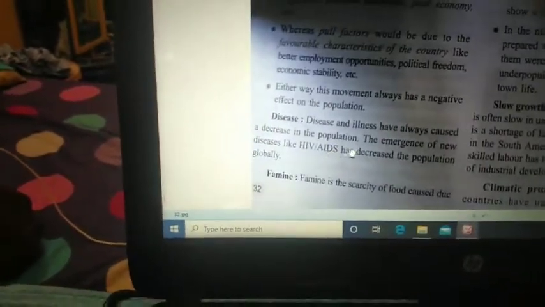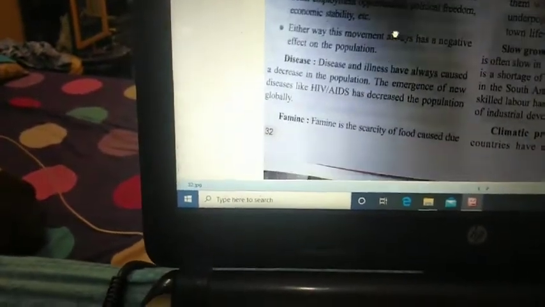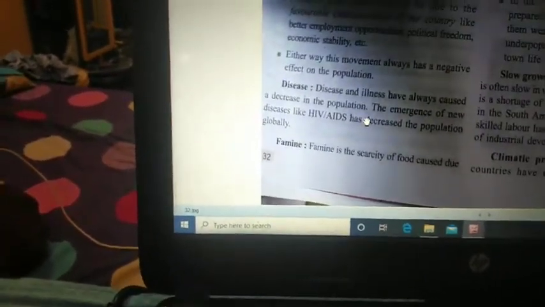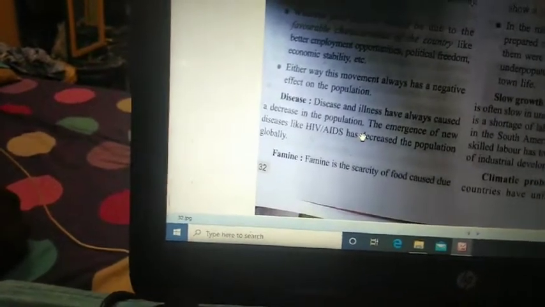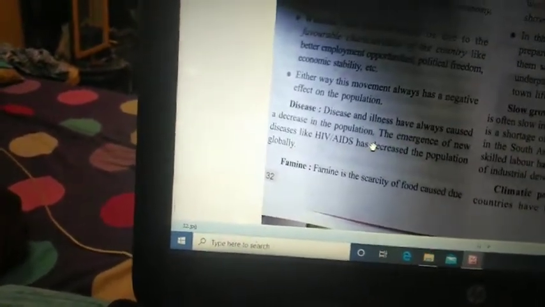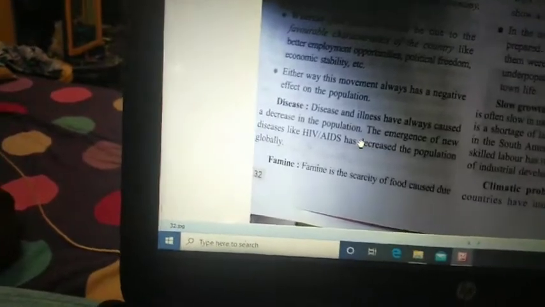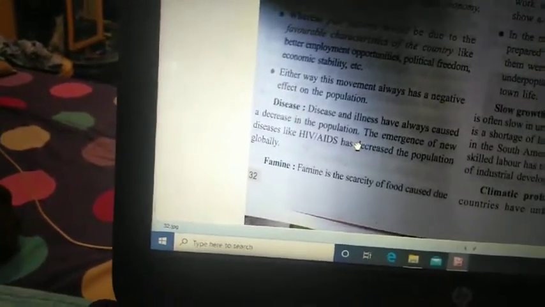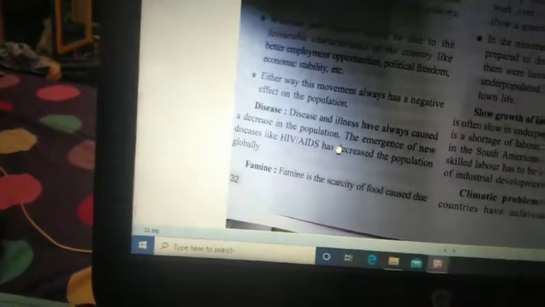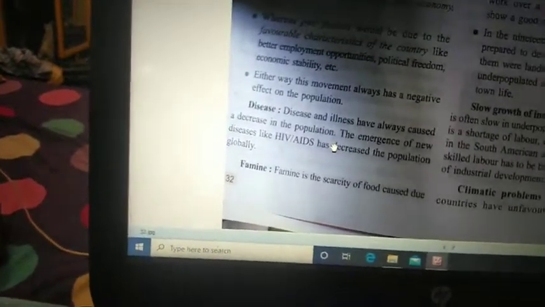Apart from that, what are the other reasons we have? Disease. Nowadays, the present situation I can tell you as an example. Nowadays we are all quarantined and isolated, in lockdown, these kinds of processes are happening. Why? Because of a disease spreading rapidly across the whole world. So people always want to escape from the disease. They have to go away from the diseased area. This is also one of the reasons why some countries have a very small population.